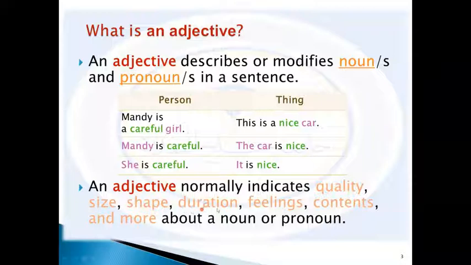And duration. You think of time in some way, like four minutes, a long time, something like that. So long and four are used as adjectives. Feelings. Also think of the feeling about something. Contents of things, and more about noun or pronoun. We will talk more about each one of them later in this lesson.